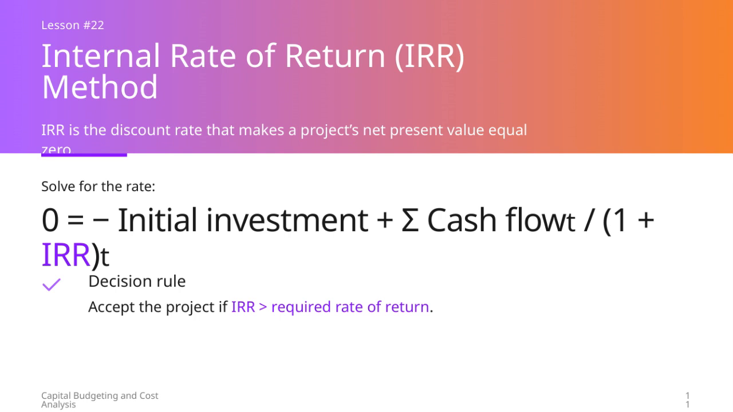When it comes to making decisions, the rule is straightforward. If the IRR is greater than the required rate of return, we accept the project. This means the project is expected to generate returns higher than the minimum threshold, making it a worthwhile investment. This concept is fundamental in capital budgeting and cost analysis, helping businesses evaluate the profitability of their potential projects.